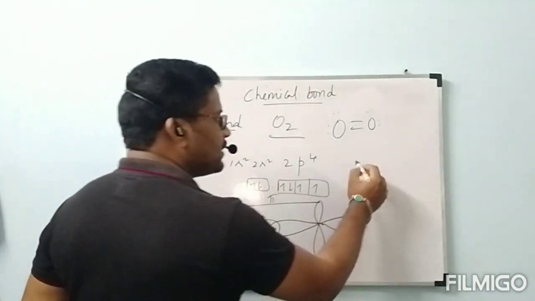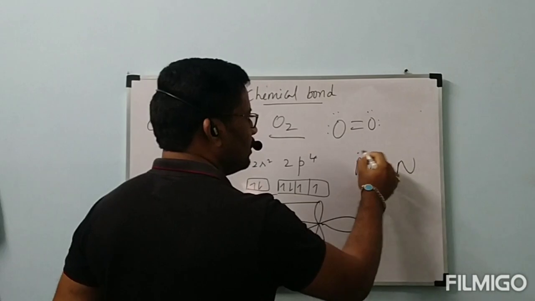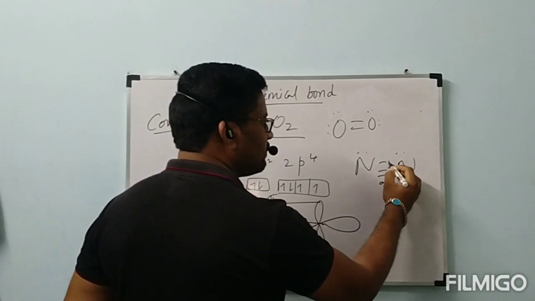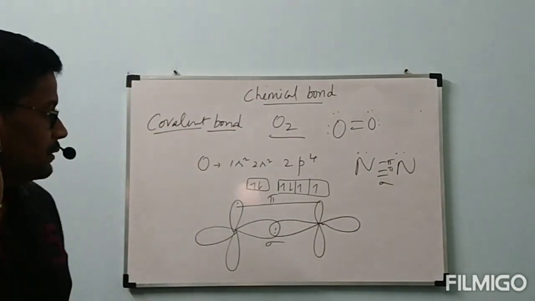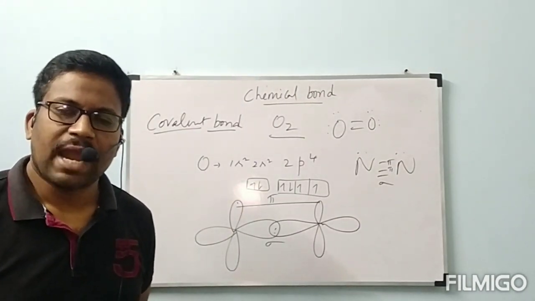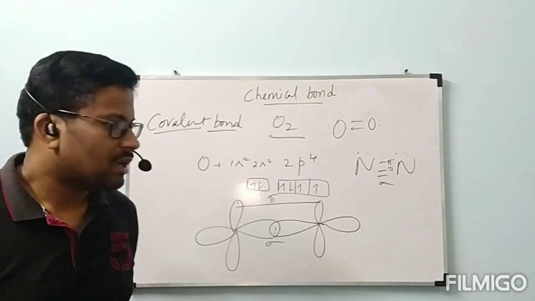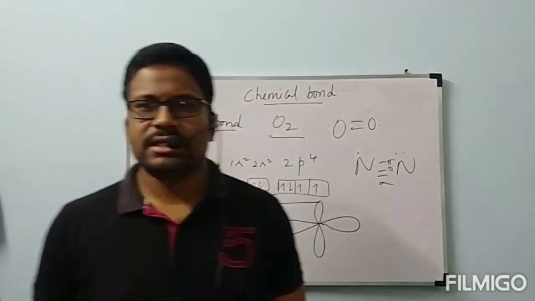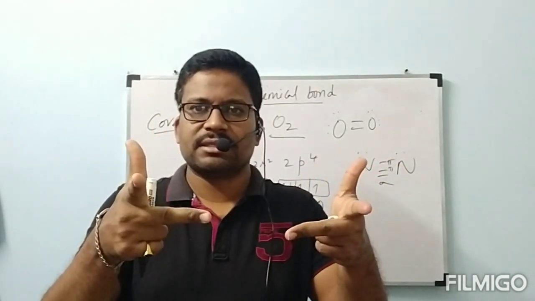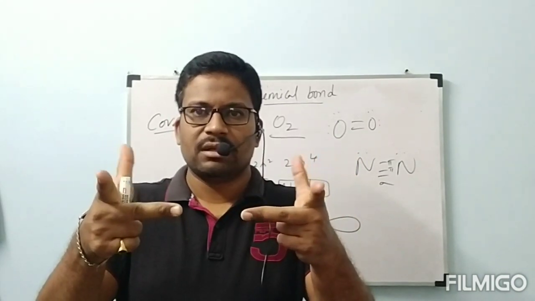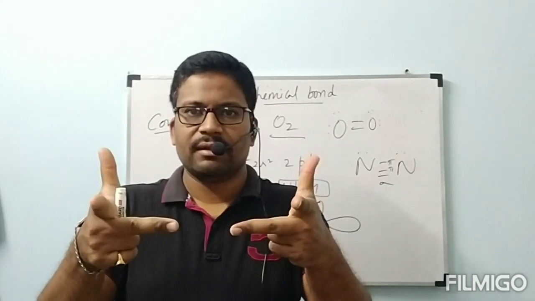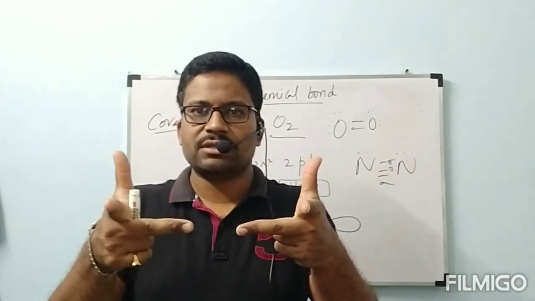In the same way, nitrogen has a triple bond with lone pairs, in which one is sigma and the remaining 2 are pi bonds. Okay, this is about formation of multiple bonds in the oxygen molecule and nitrogen molecule. Nitrogen has 3 unpaired electrons present in 3 p orbitals. This is px, the middle finger. This is also px. These thumbs, they will show py. Then these index fingers, they will show pz.